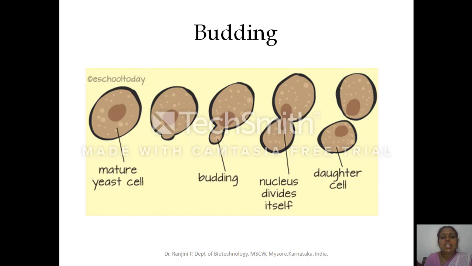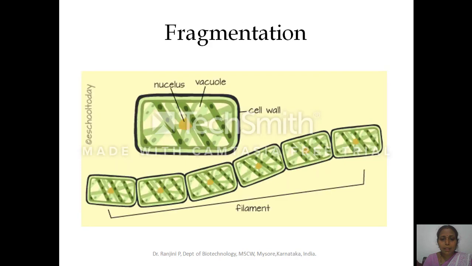The newly synthesized genetic material will be moving towards the newly formed or protruded cell, and this protrusion deepens and the cell membrane will separate the single cell into two cells. So here also the daughter cell will receive the replicated DNA or the genetic material. So this is also one method of microbial cell growth where one cell is divided into two cells.